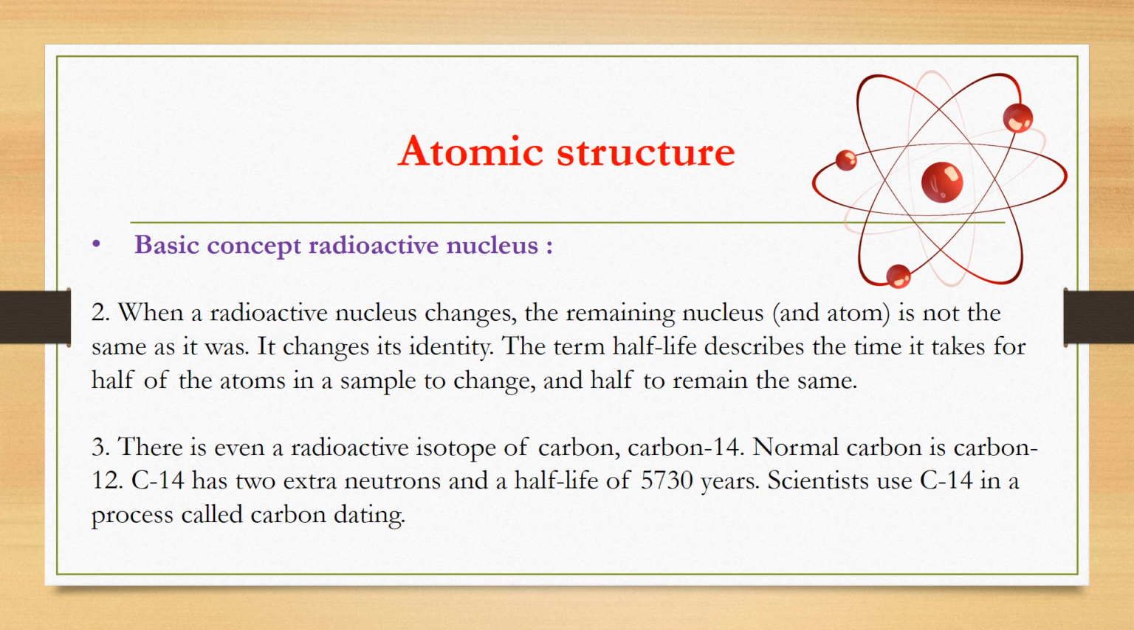There is even a radioactive isotope of carbon, carbon-14. Normal carbon is carbon-12. C14 has 2 extra neutrons and a half-life of 5,730 years. Scientists use C14 in a process called carbon dating.